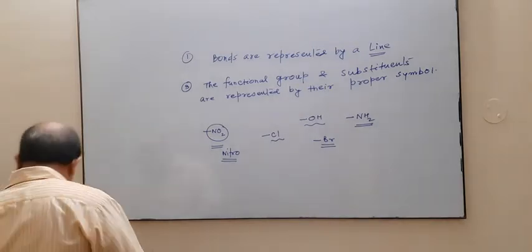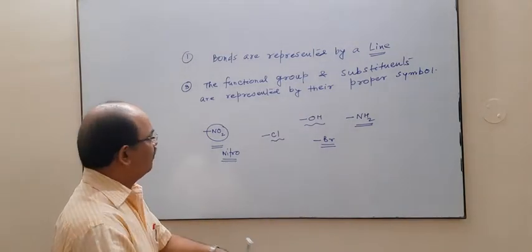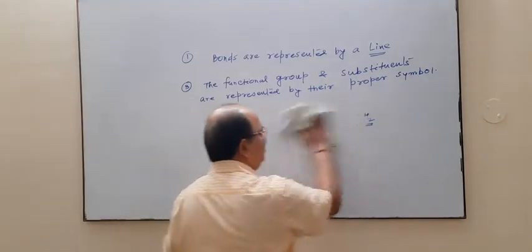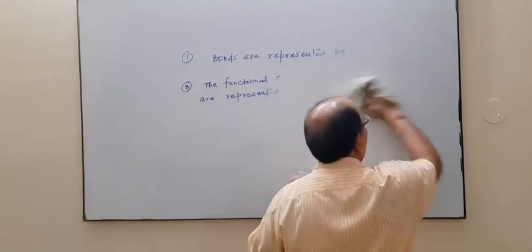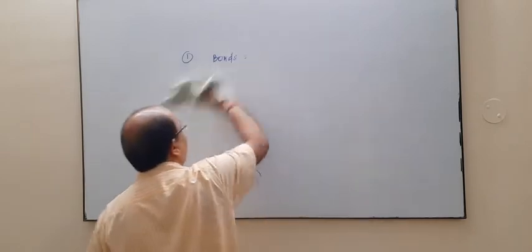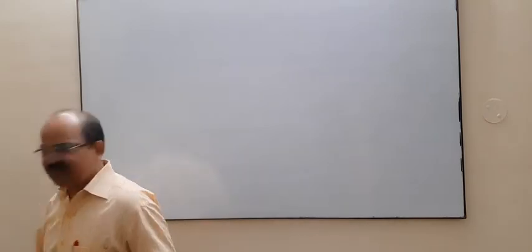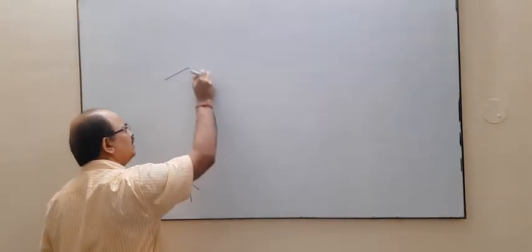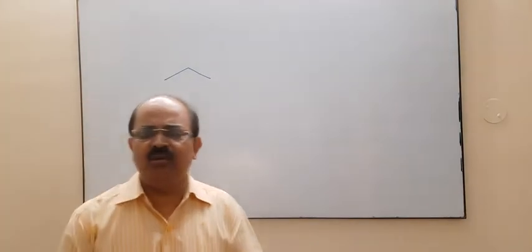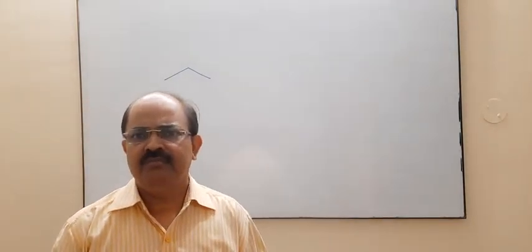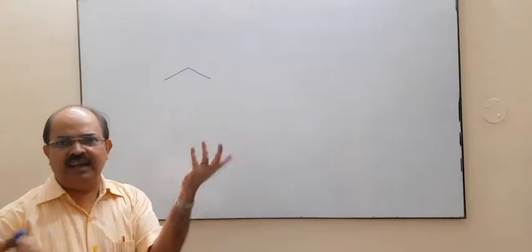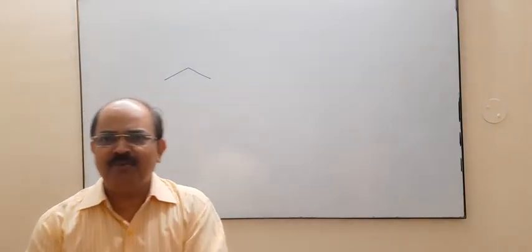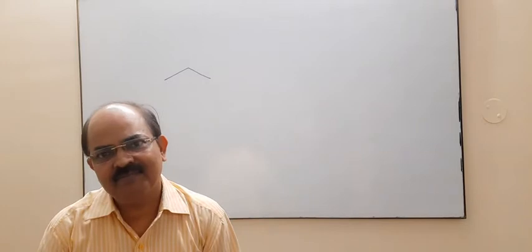Now let us consider the IUPAC nomenclature of a compound with a bond line formula. For example, if we write a very simple structure, and somebody asks you to write the IUPAC name, you will say, sir, you have only drawn a line and you are asking us to write its IUPAC name.